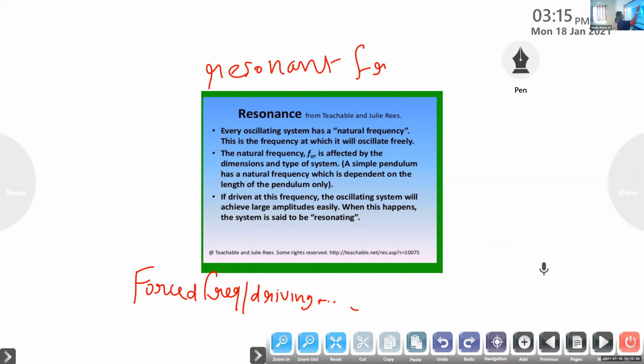If a body is vibrating with a natural frequency under applied force, then that is known as resonant frequency.